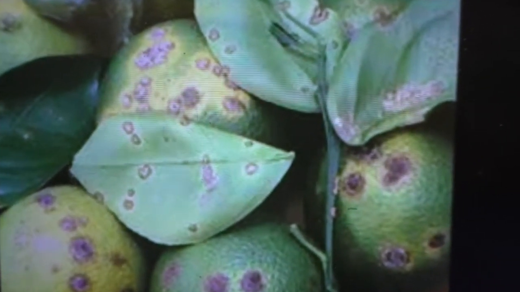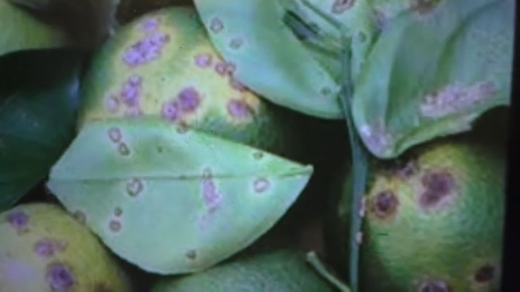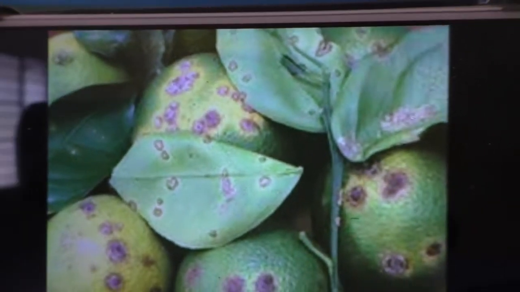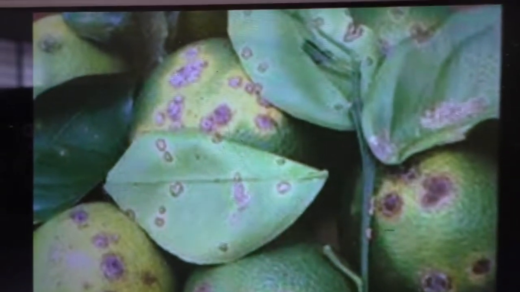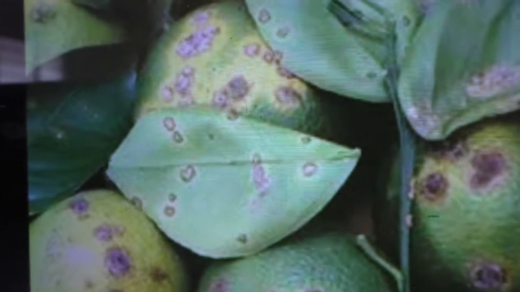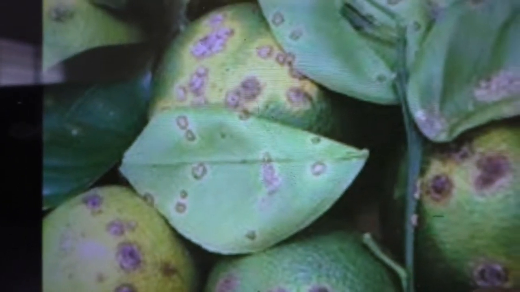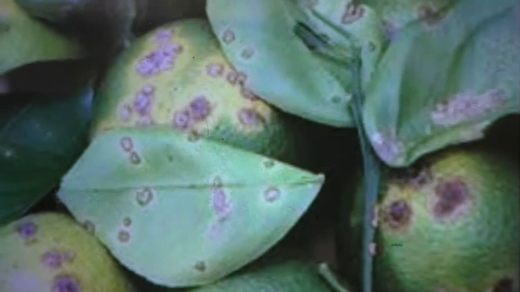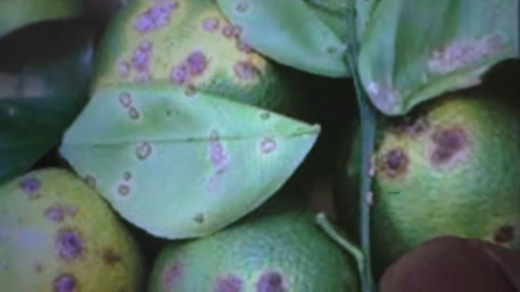Not only animals and humans, plants are also affected by some diseases. This is citrus canker, a bacterial disease. It looks like cancer on the lemon fruit. And this looks like rust. Rust of wheat is a fungal disease.